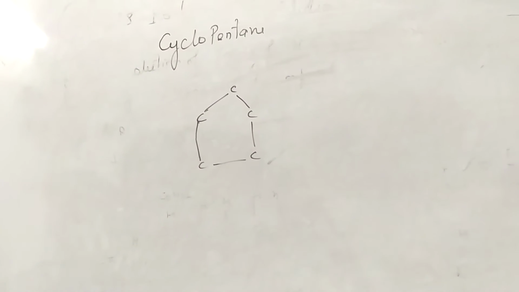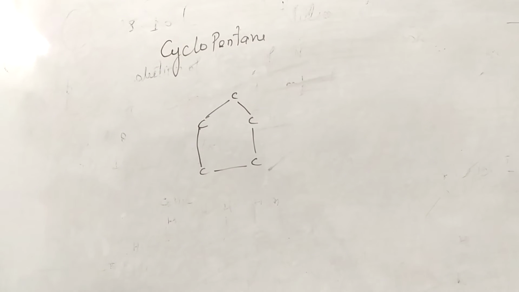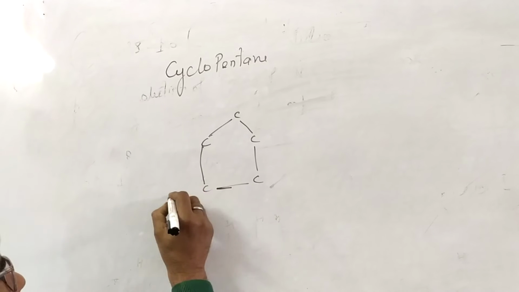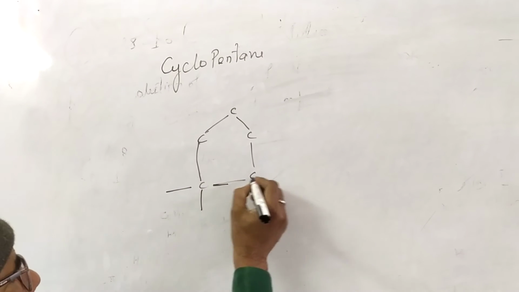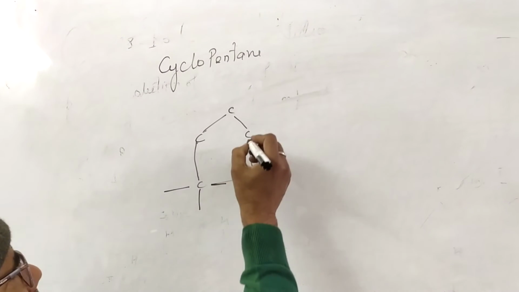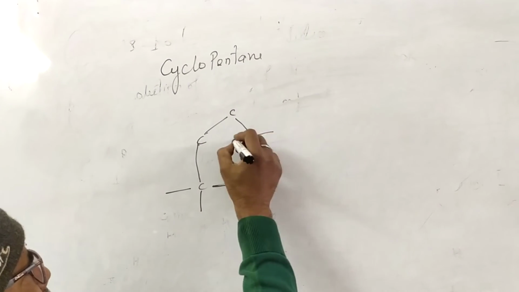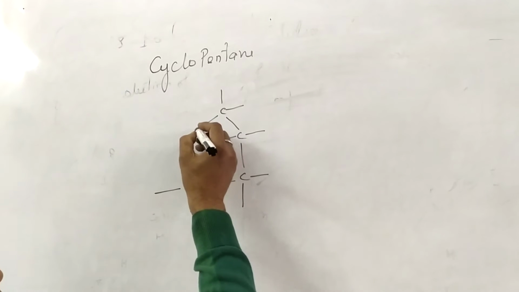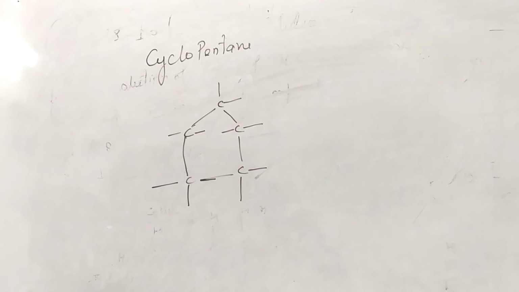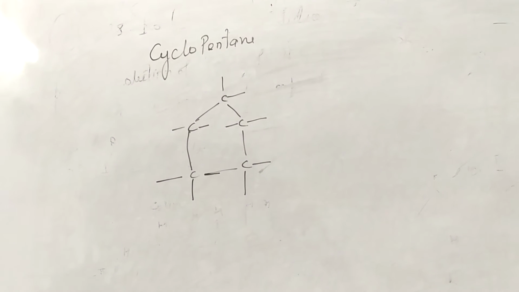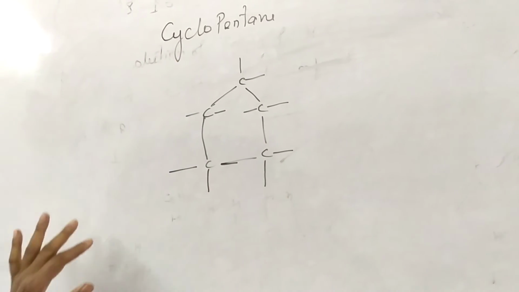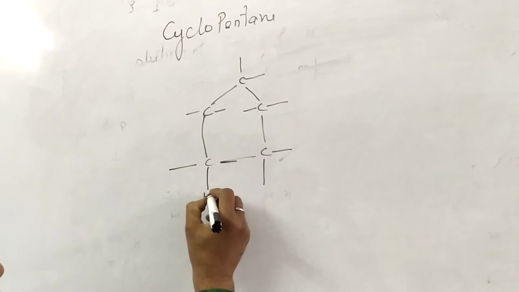You know that the valency of carbon is 4. One valency is this: 1, 2, 3, 4. Now the valency of carbon is satisfied. Each carbon has 4 valency, and this is filled by hydrogen.